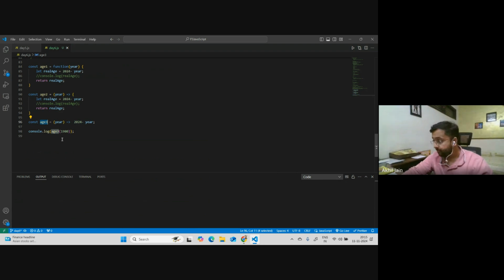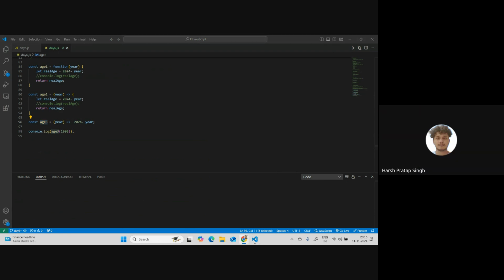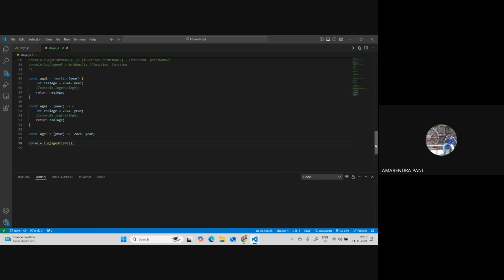Why? Sir, because whatever value we are getting from the 2024 minus year, it is getting yielded into the year parameter. That's why it's returning. Akhil, as you said, here we are providing an arrow symbol, right?